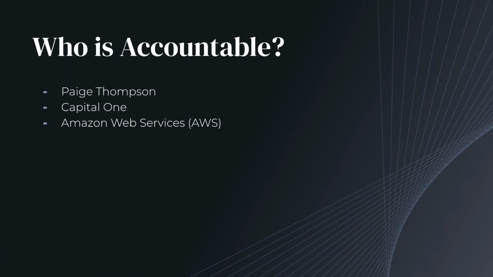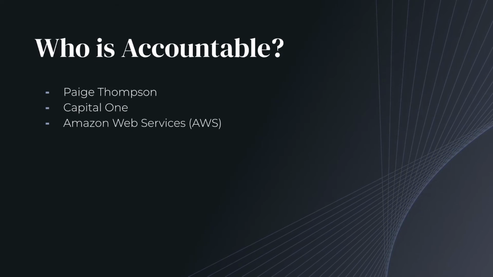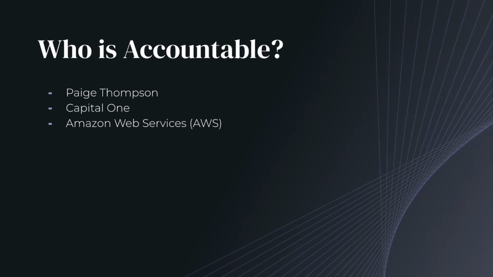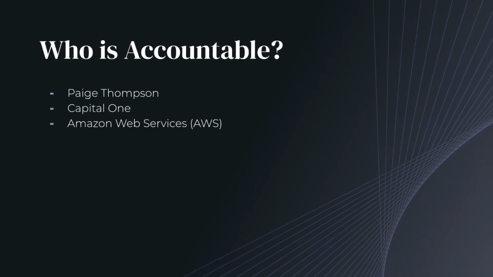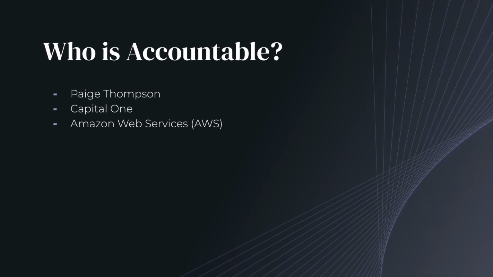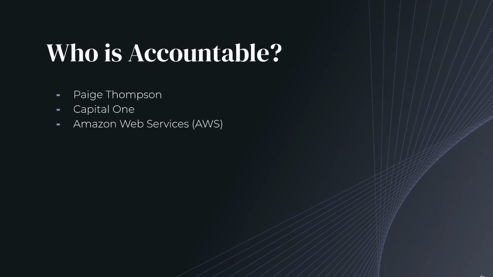Right now, as we discussed before, trust in both companies is now reduced significantly for those who are aware of the breach. On that note, who should we hold responsible for this breach, other than Paige Thompson, of course? Capital One and even Amazon will have to take greater security measures and prove to their customers that they'll be able to protect their data in the future.